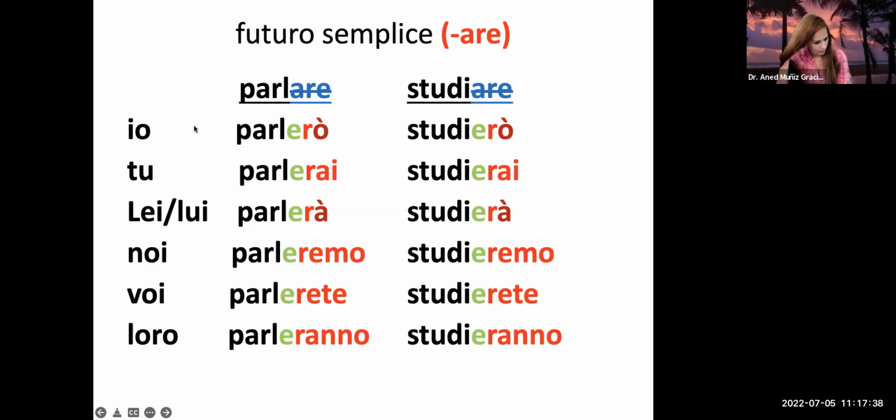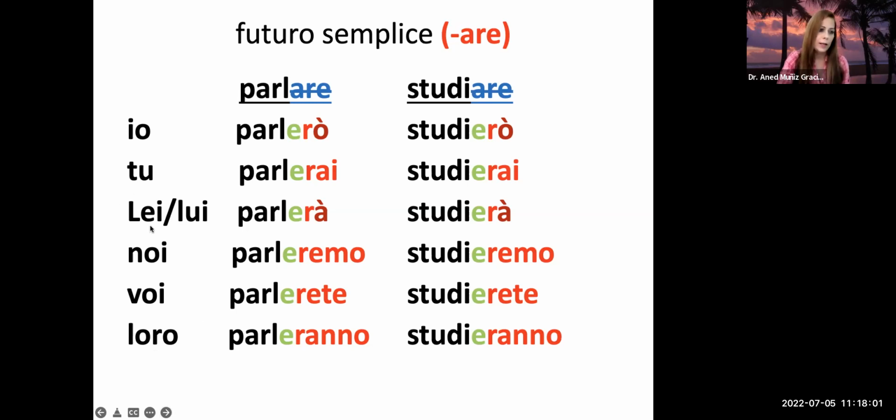In the next slides, when you don't see this, the assumption is that I'm going to be using first, second, and third person singular, and then first, second, and third person plural. So it's going to be the I, the you singular, the he, she, the we, the you guys, meaning the informal you plural, and the they forms.